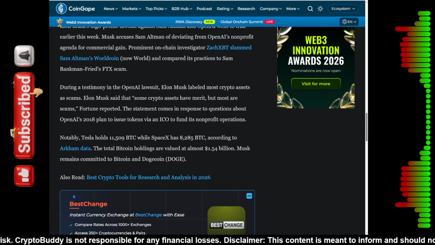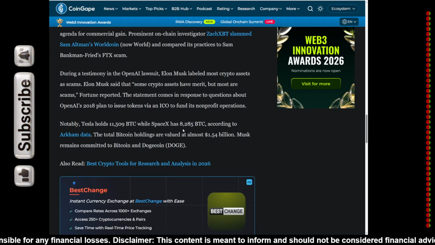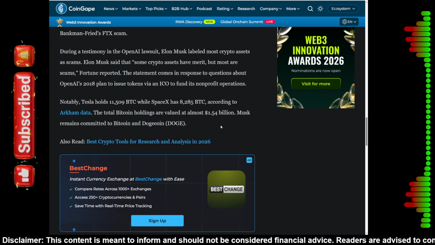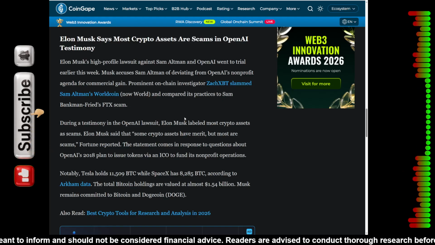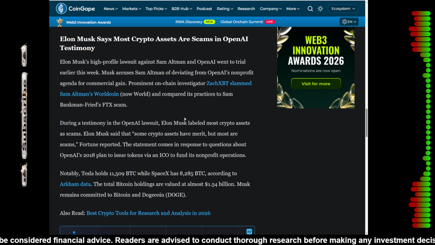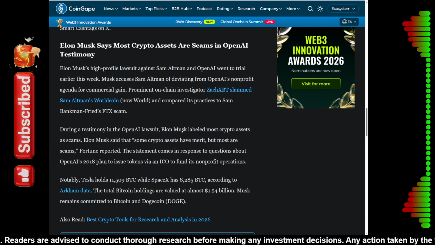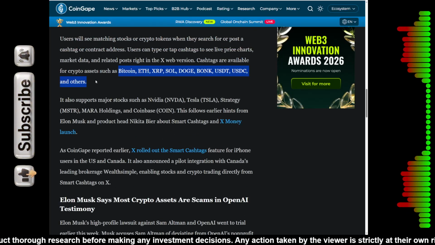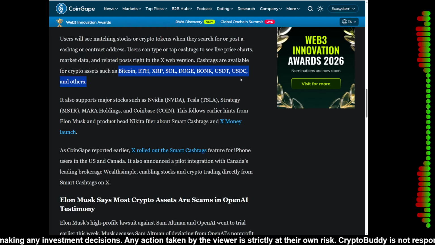So, could Musk's scam comment be a hint at a major X cleanup? Think about it. If the owner of X thinks most crypto is a scam and he just launched a feature that highlights specific hashtags, does that mean he's going to start filtering what we see? The current supported list includes Bitcoin, Ethereum, XRP, Solana, Dogecoin, Bonk, USDT, USDC, and others.